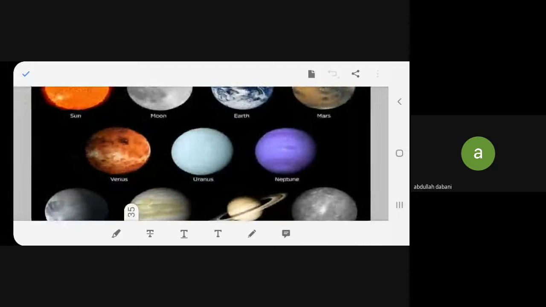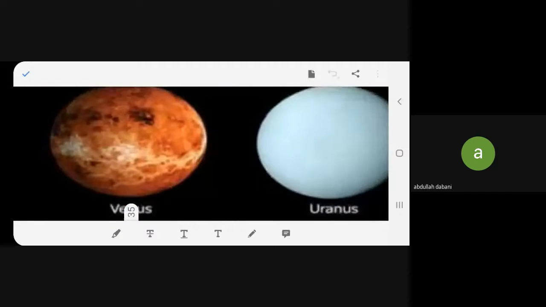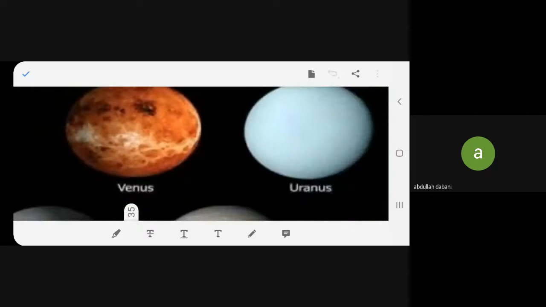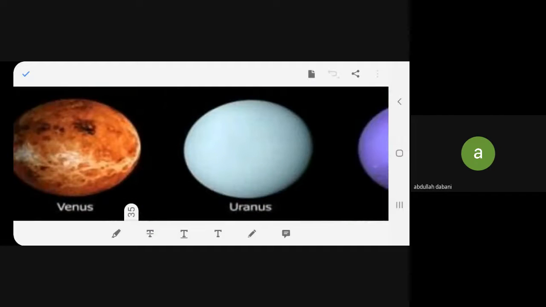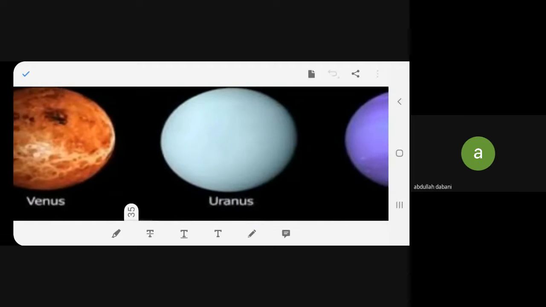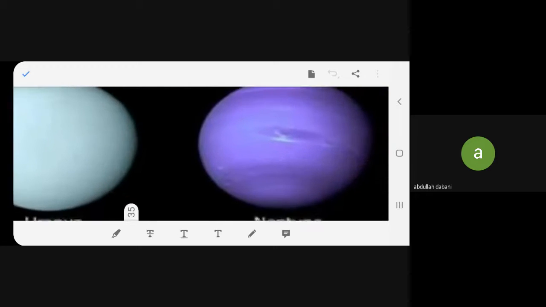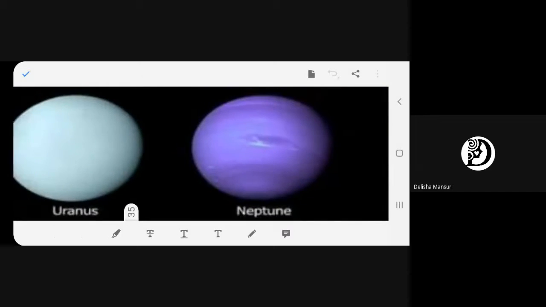Now this is the Venus. Got it? This is the Venus. Then we have this beautiful colored Uranus. Can you see this? It looks like an egg, isn't it? Uranus. Look at the beautiful color of Neptune. Can you see this?